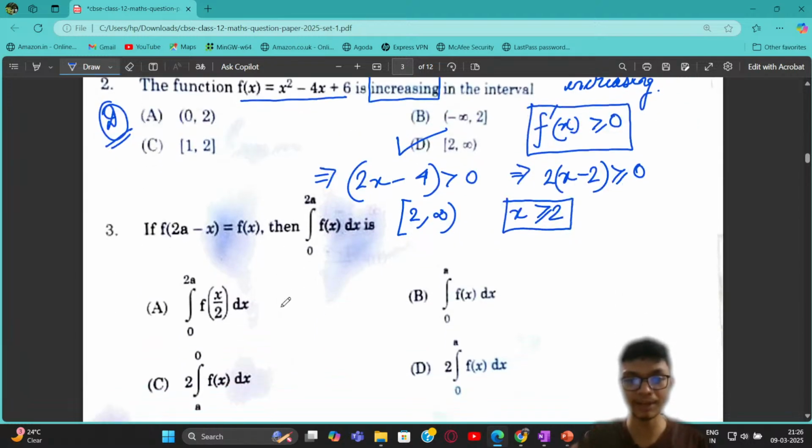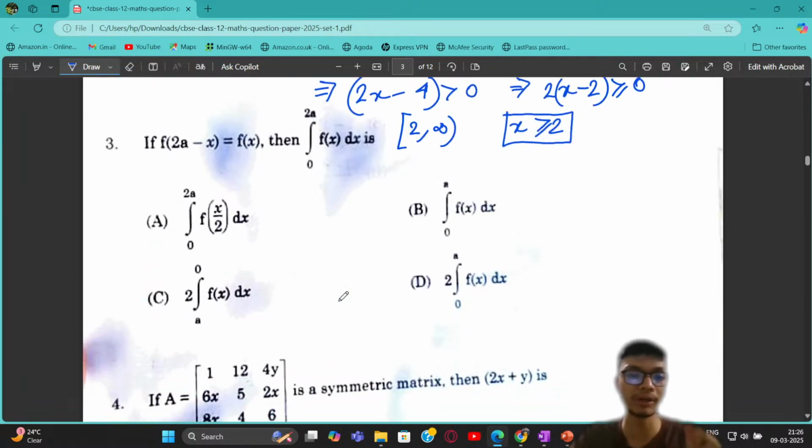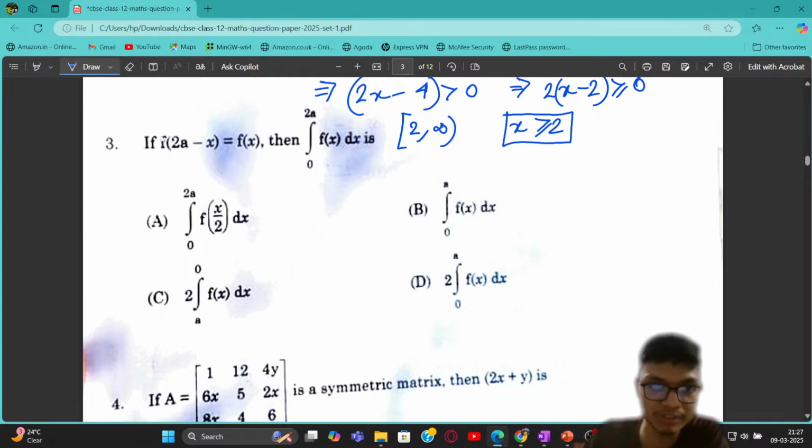Let's move to the next problem, and again we have a next problem which is basically on the properties of definite integrals, right? What we can see over here is that this question says that the function f of 2a minus x is equal to the function value at x, right?